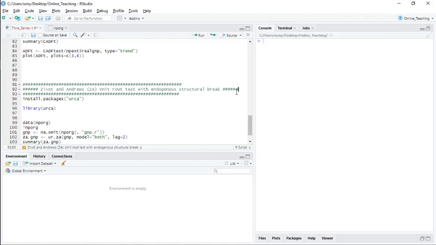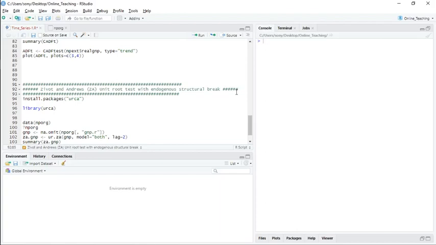Nelson and Plosser proved that by using the ADF test, and after that Perron developed another unit root test where he inserted structural breaks into the unit root test, and in that test the structural breaks are fixed. Those breakpoint dates are exogenous in nature.